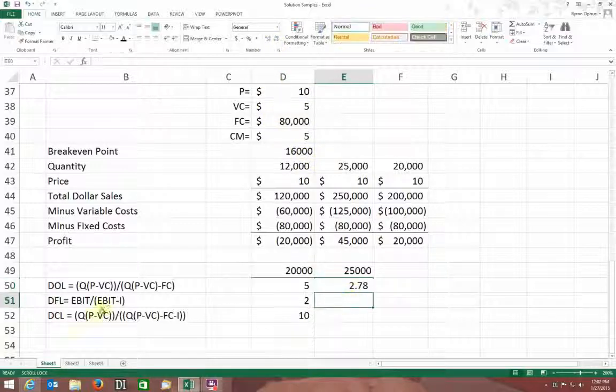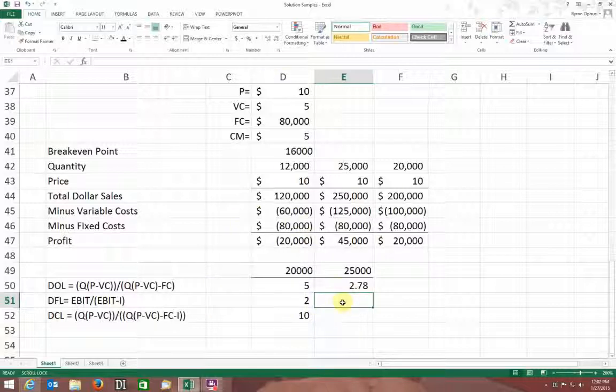So then the degree of financial leverage is my EBIT, or earnings before interest and taxes, divided by my earnings before interest and taxes minus my interest. And my interest was given to me. I don't have it up here anyplace, but it was 10,000.